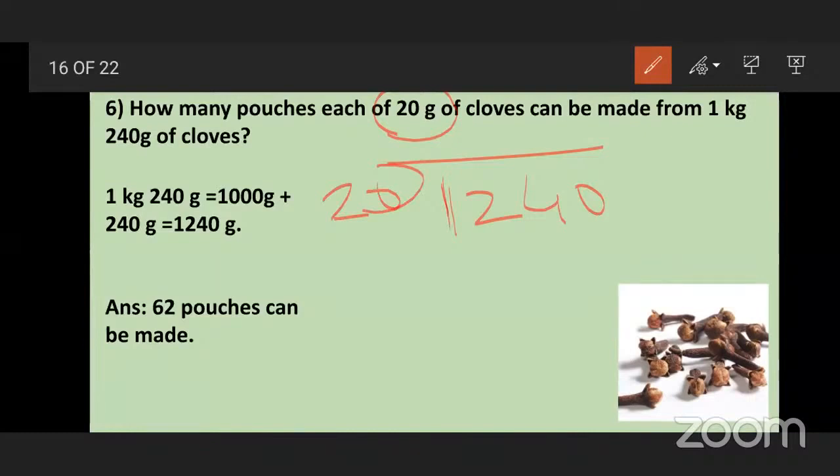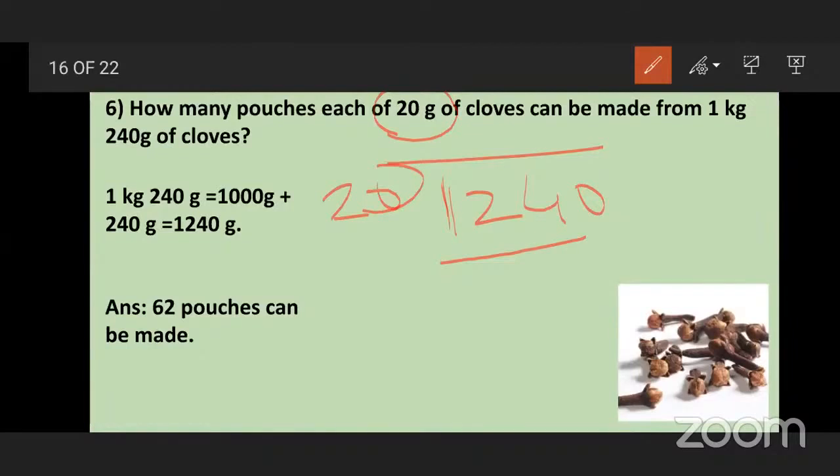So in 20's table, 12 is not there. So that's why we have to take a 3-digit number, that means 124. In 20's table, 124 is not there. So we have to take a smaller number.